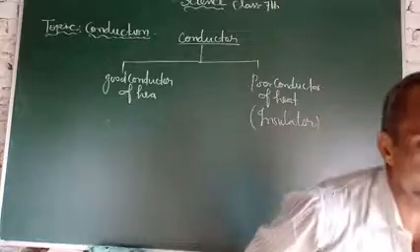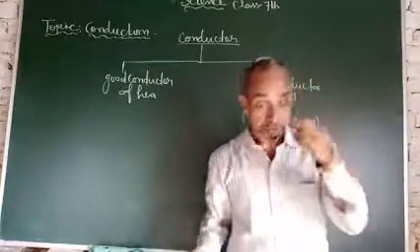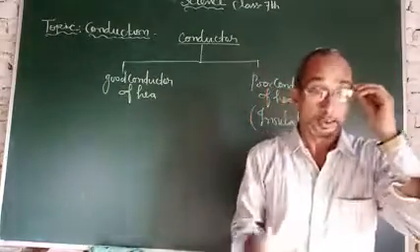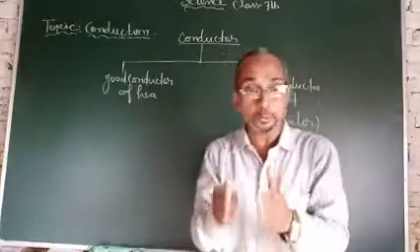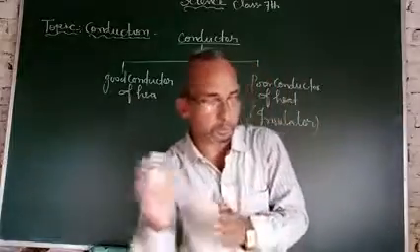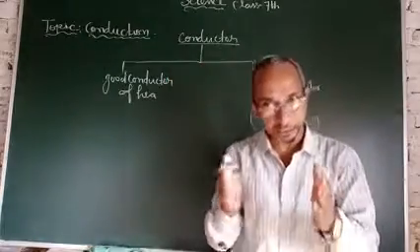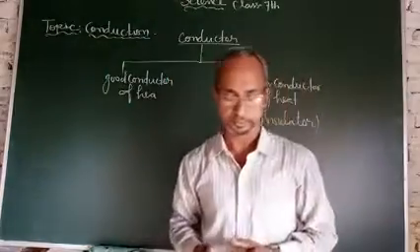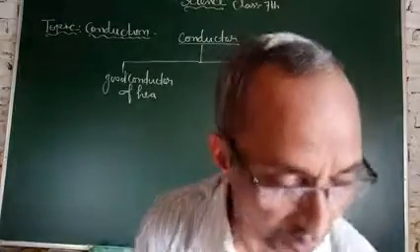those substances, those materials which allow heat to pass through them easily from one part of the object to another part of the object are called good conductors of heat. For example, take a spoon.